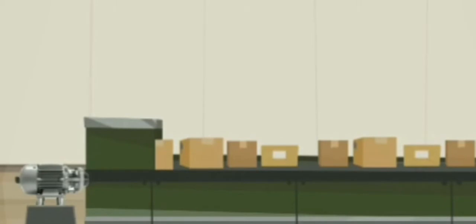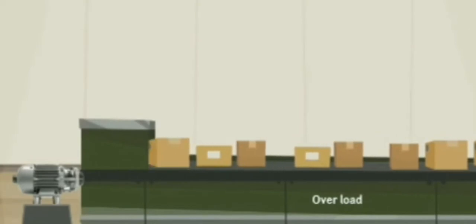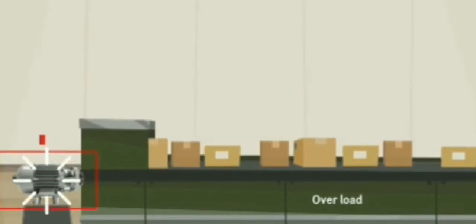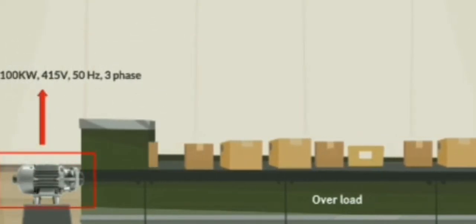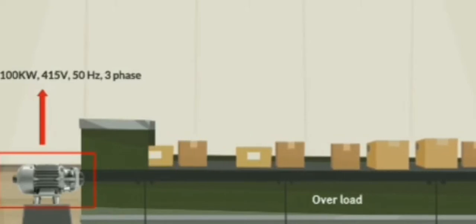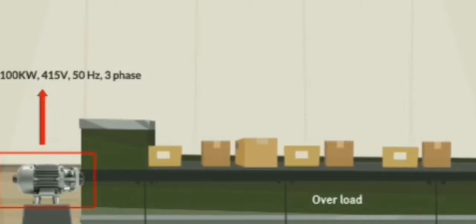Under the current vertical, we have seen 2 types of faults, overload and overcurrent. They seem to be the same fault, but they are different. Let us now first understand overload with the help of an animation of a conveyor belt and driving motor. Here is a conveyor belt carrying some material. It is driven by a 100 kilowatt, 415 volts, 50 Hz, three-phase induction type motor.